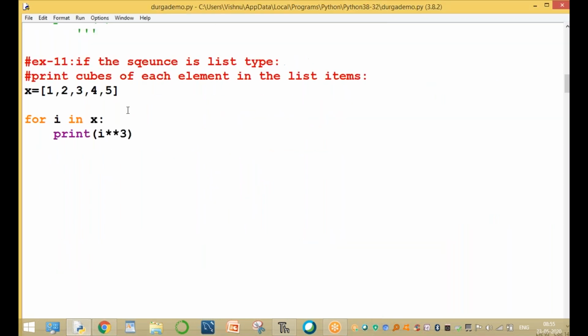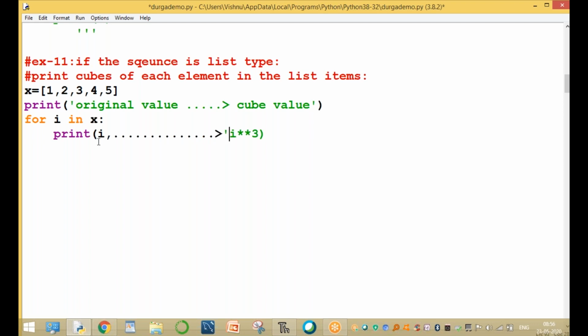For example, one small change. Print the original value. Now we're using 1, with the i symbol and a cube value. To print this, the original value is i, and after i we print the cube value. So this is a small change, with a different output: original value and cube value.